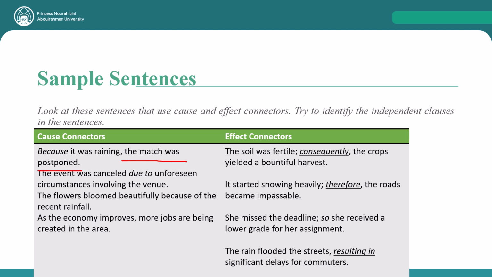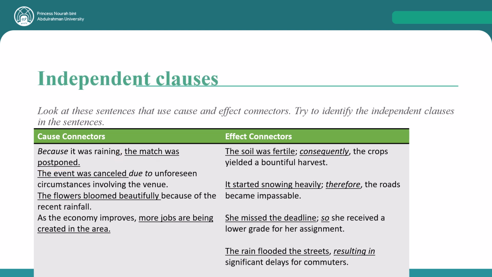So I could say, for example, the match was postponed because it was raining. If that is the case, I will remove the comma. Let's look at the next slide to see. So as you can see here, these are the independent clauses that are underlined.